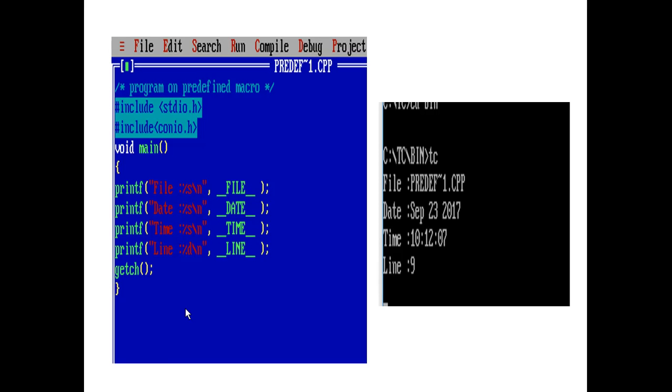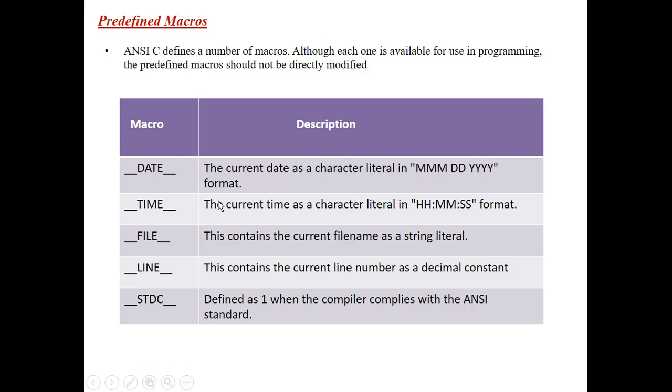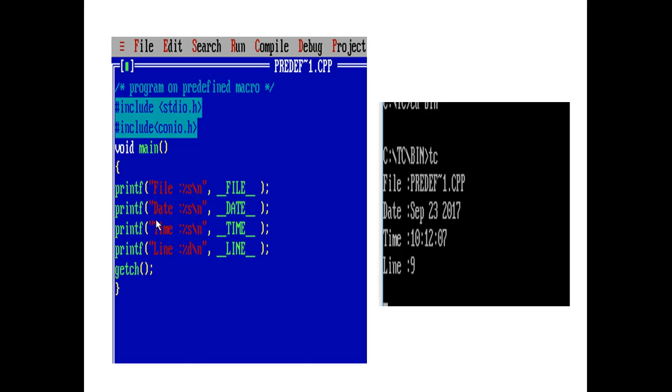Here I have written a small program on predefined macros. I have included two basic standard header files, stdio.h and conio.h. And here I have taken a main method of type void. Next, I am just printing these predefined macros onto my output screen. So first one is the file, next the date, next the time, next the line.